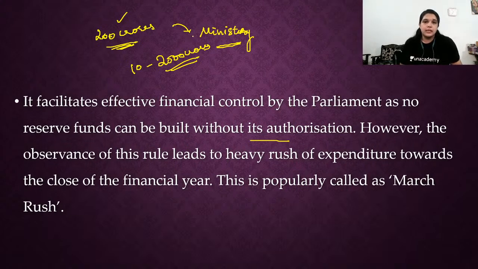Parliament should exercise its control over the executive. If not, then the ministries will not be responsible to the legislature, and there are so many possibilities that many discrepancies might happen. This 200 crores is also people's money. If that is not taken back, there is no control on that particular 200 crores. Okay, that is one point.